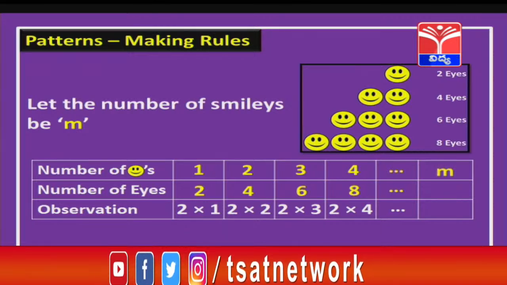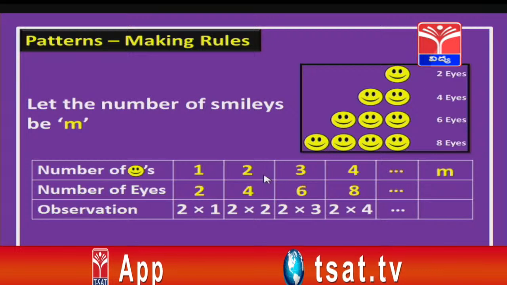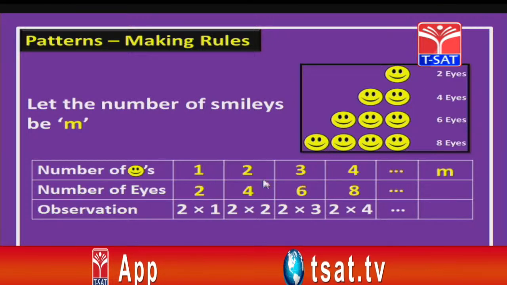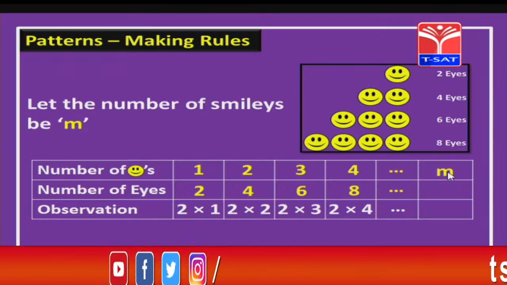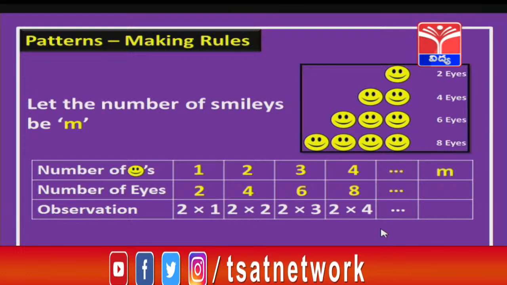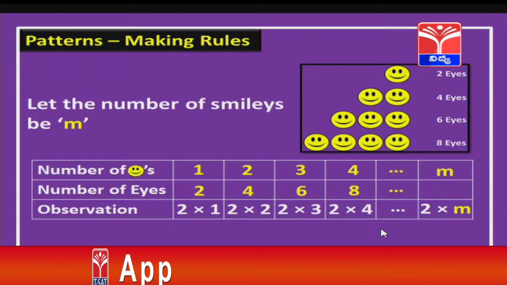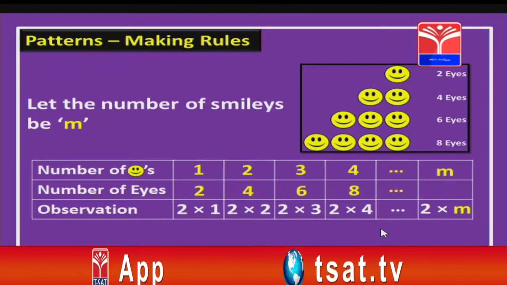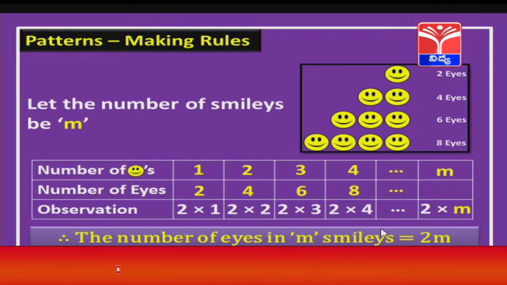Now, in that case, what will be the total number of eyes, children? Yes, let us see. Here we have seen when one smiley is there, 2 into 1; 2 smileys, 2 into 2; 3 smileys, 2 into 3; like that we have m smileys. So, what will be the number of eyes, children? That is right, 2 into m. Now, what is 2 into m, children? 2m. So, we get the number of eyes in m smileys as 2m. Okay children.